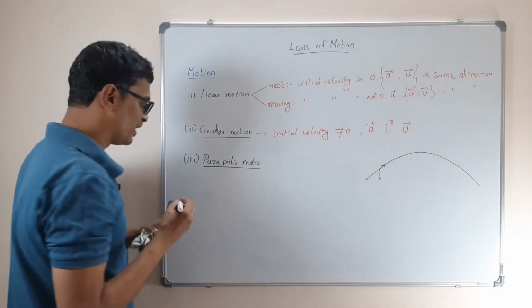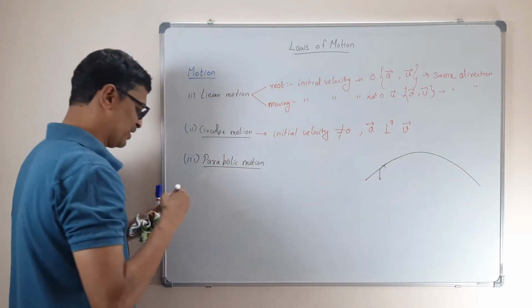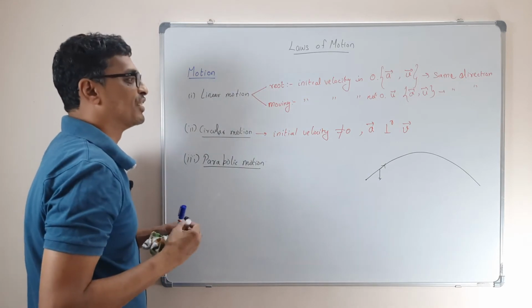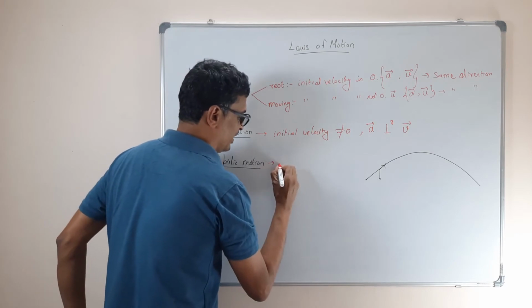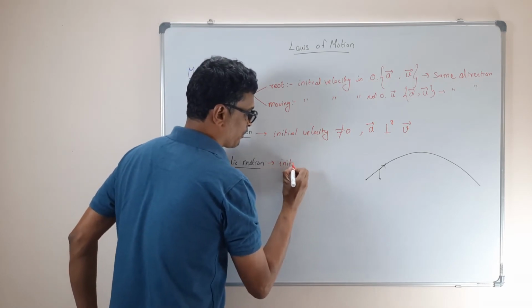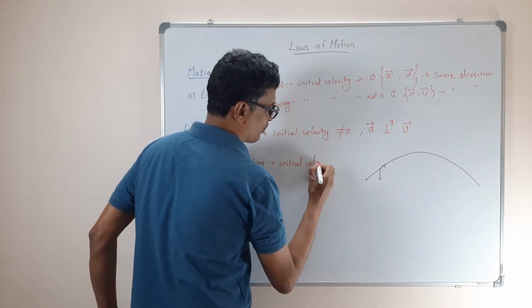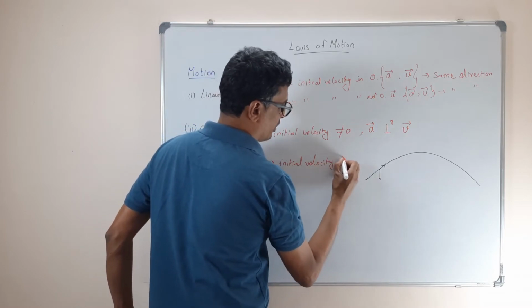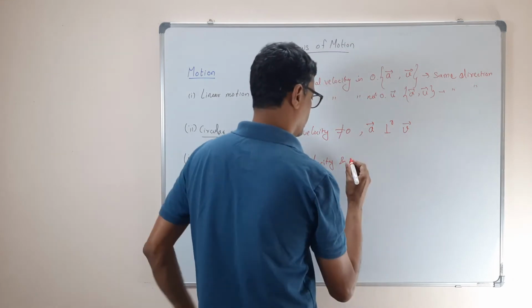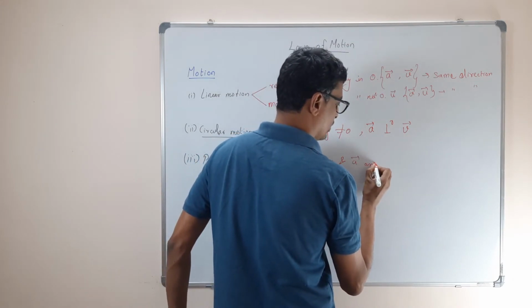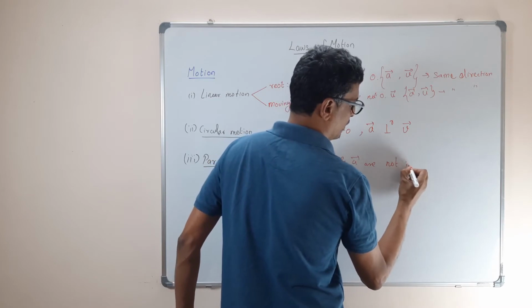So for a parabolic motion, what do we have? Initial velocity and the acceleration are not in the same direction.